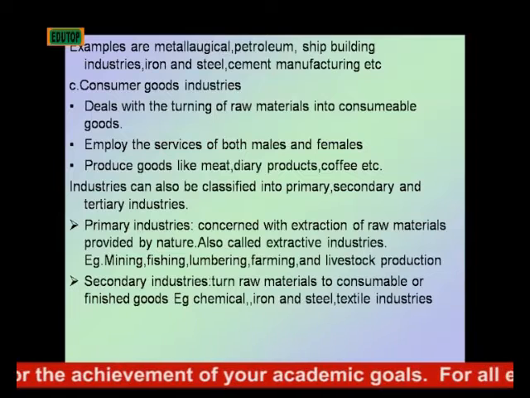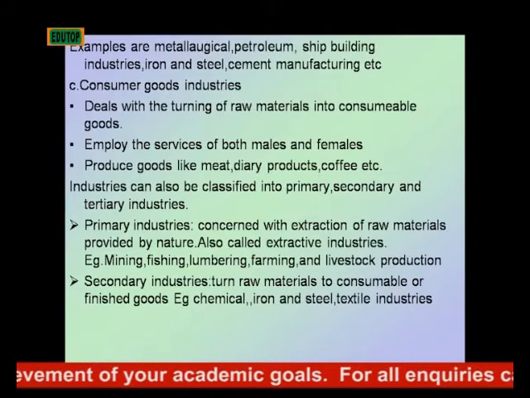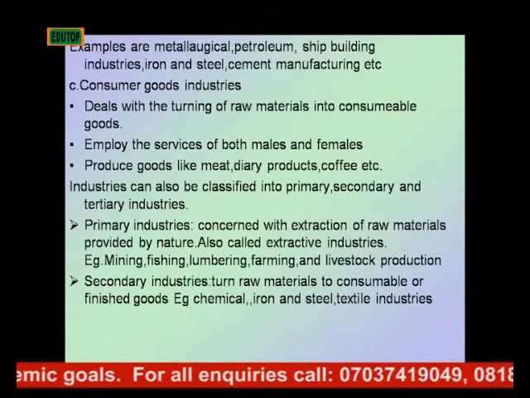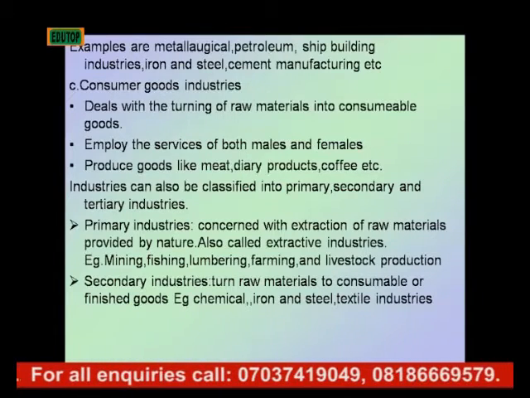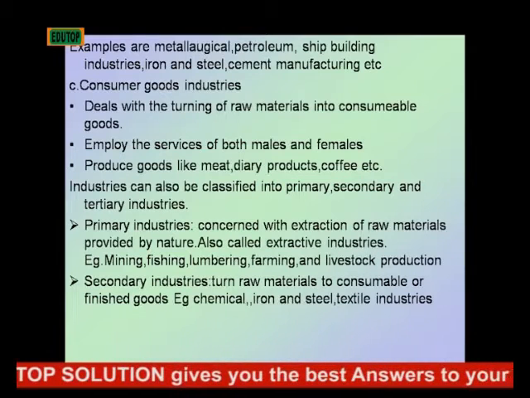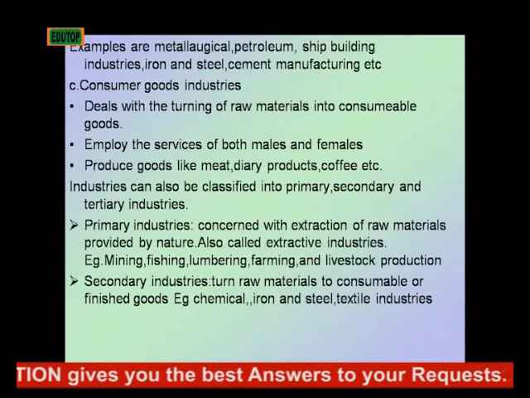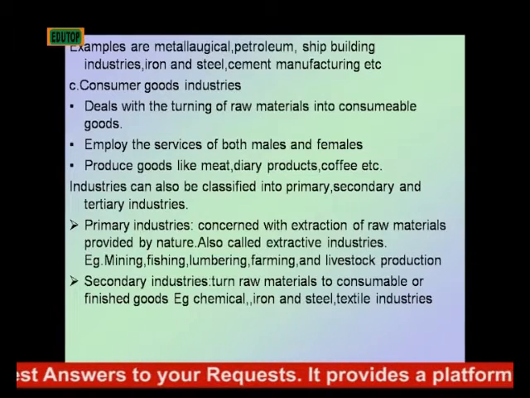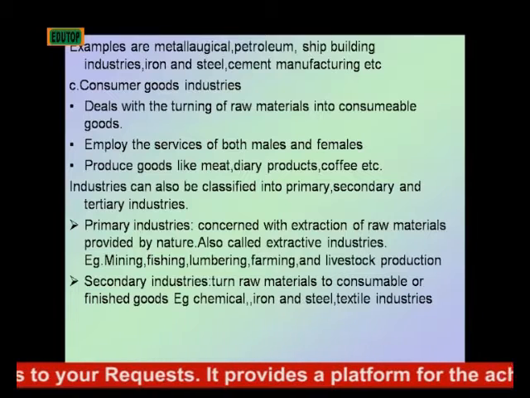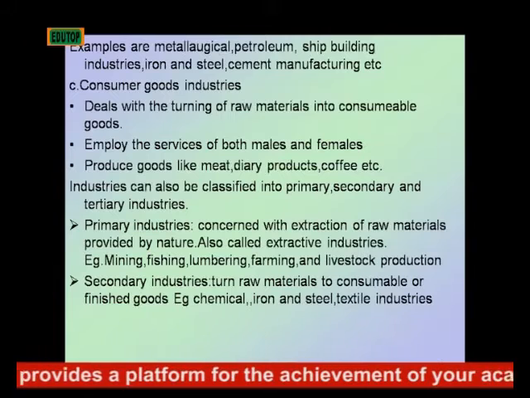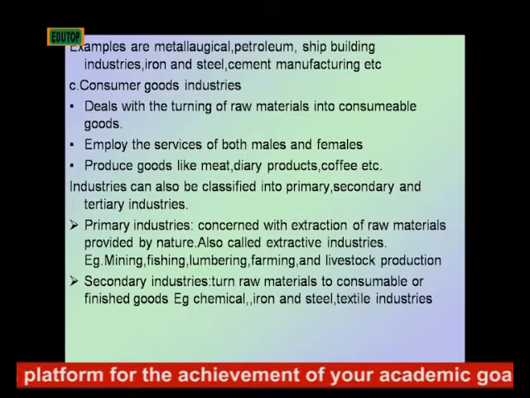Industries also can be classified into primary, secondary, and tertiary industries. Now, primary industries are concerned with extraction of raw materials provided by nature. At times, they are called extractive industries. Examples are mining, fishing, lumbering, farming, and livestock production industries.